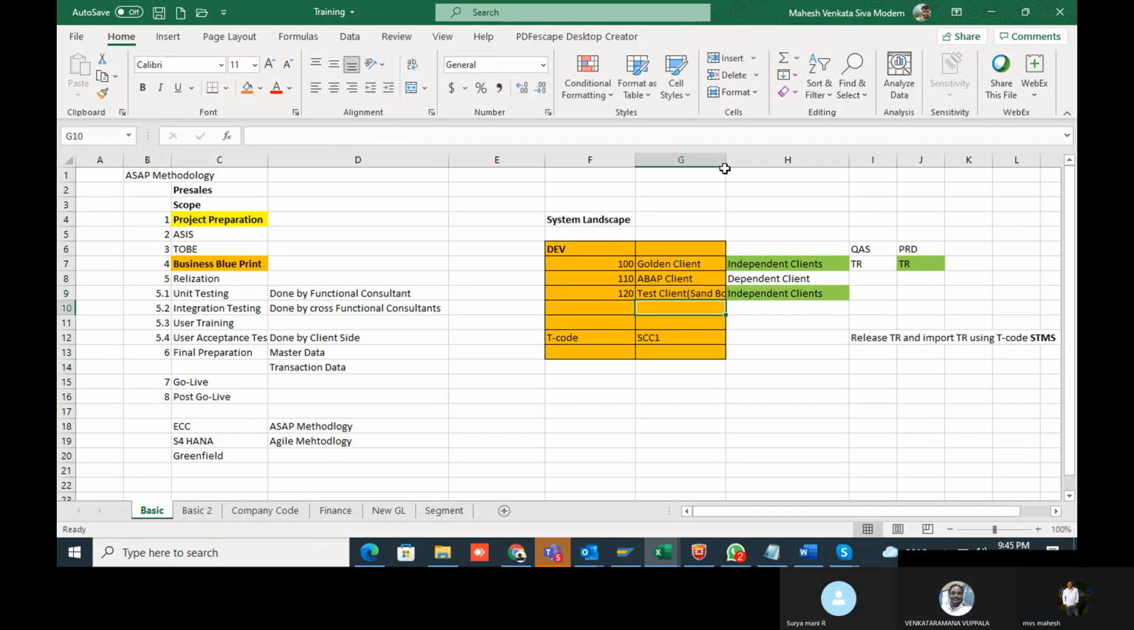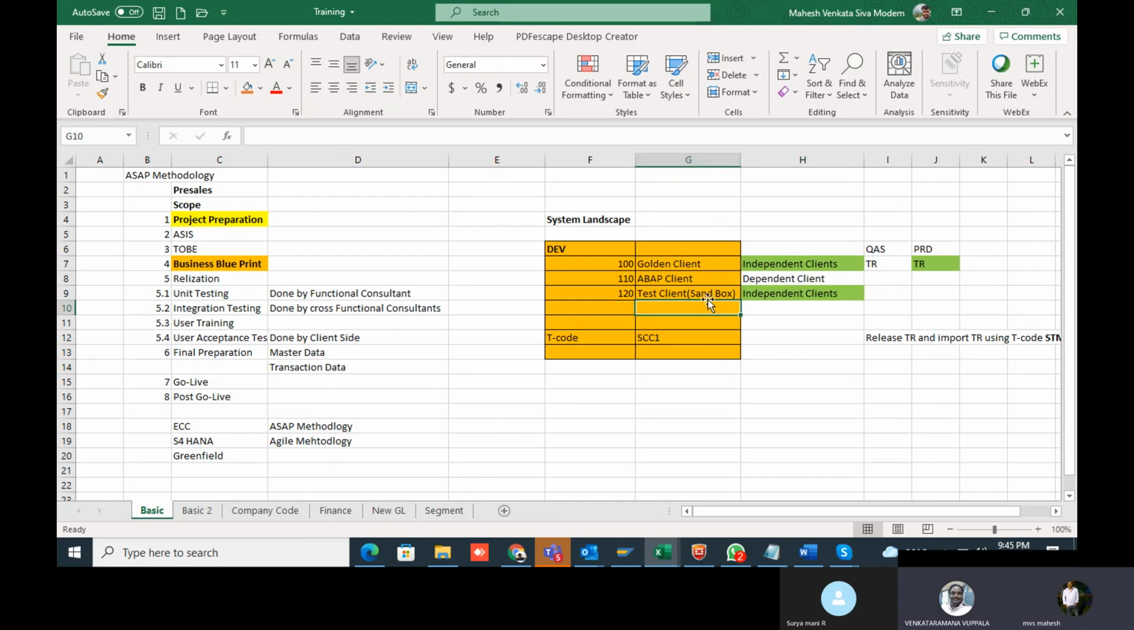Okay. We can call it a sandbox or test client also. Sure. Because you will also not get confused, right? Because you are always asking about the sandbox. That's why I'm saying. Yeah, it's okay. Thanks. These are the things.